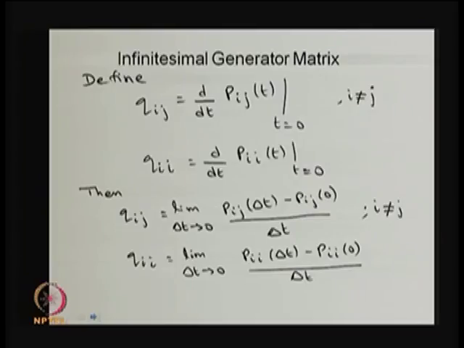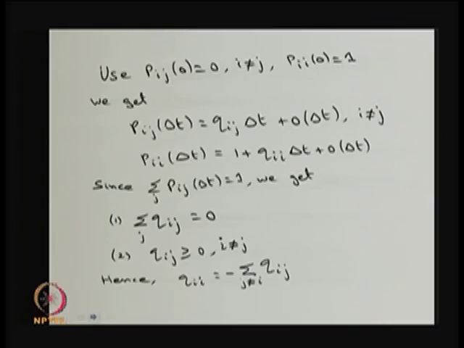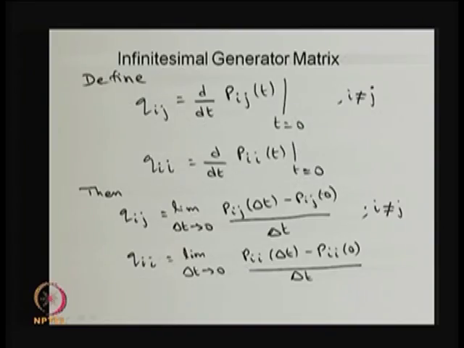Since Pij of t is the transition probability of the system moving from i to j, you can use Pij of 0 is equal to 0 for i not equal to j, and for j equal to i, Pii of 0 is equal to 1. That means the transition probability of the system moving from state i to i in the interval 0 is the same as 1. So, use this in the previous limit, Pij of 0 is equal to 0 and Pii of 0 is equal to 1, you substitute, then the limit delta t tends to 0.